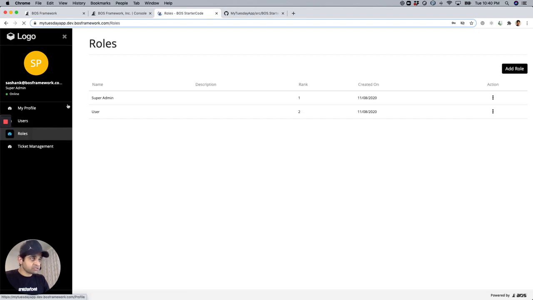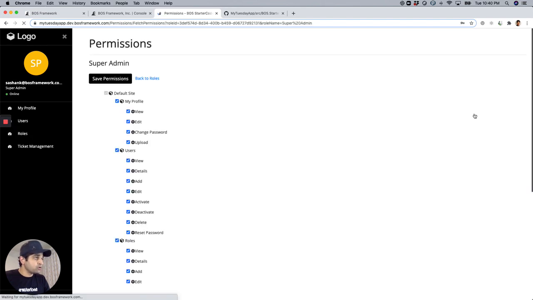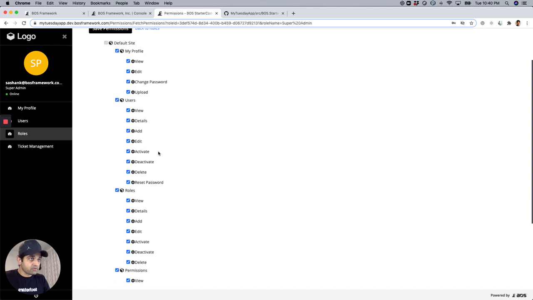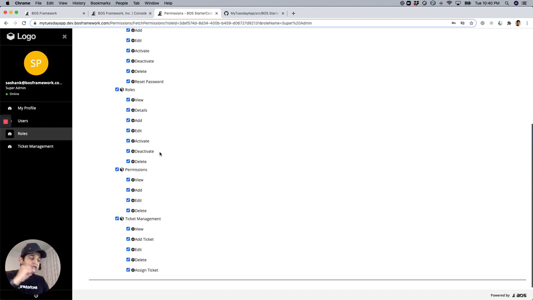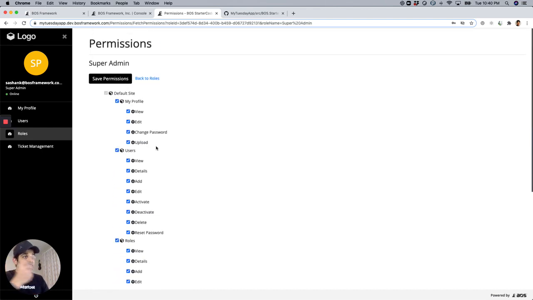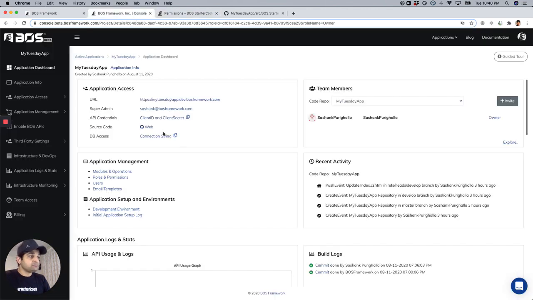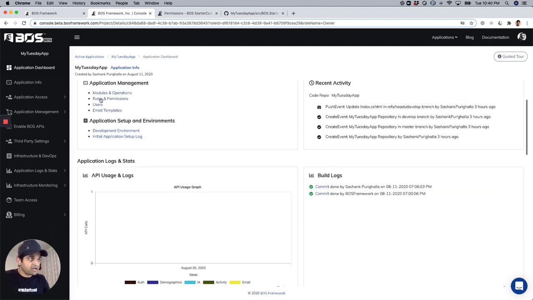Roles and permissions. So these are the two roles that were created. I can add more, but I can also manage permissions once I create a role, and that's at an attribute level. So this is tied into the information architecture API, so all of that is done automatically for me. I can invite my team members. This is the application management, where I can manage the modules and operations, roles and permissions, users, and the email templates.